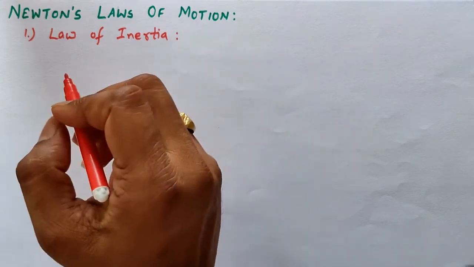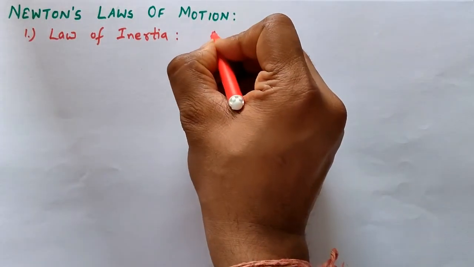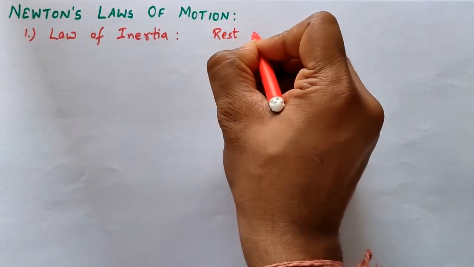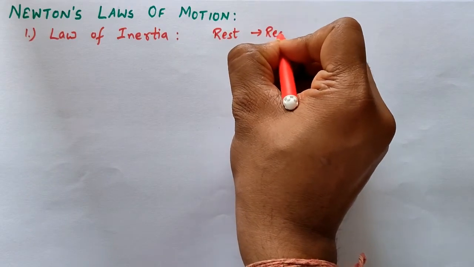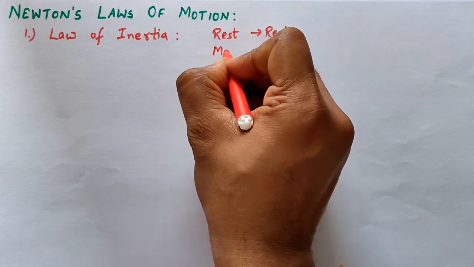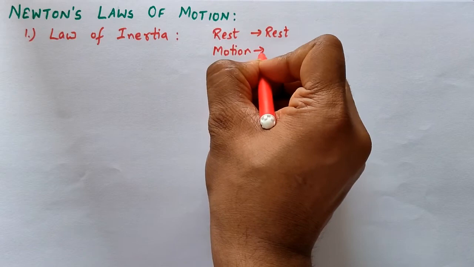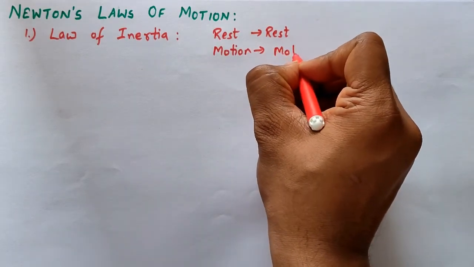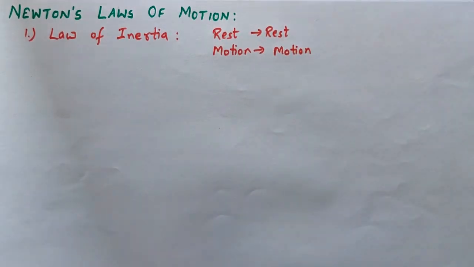So if any object is at rest, then it will remain at rest, and if any object is in motion, then it will remain in motion until and unless an external force is applied on it. Some examples of this particular law can be given like this.